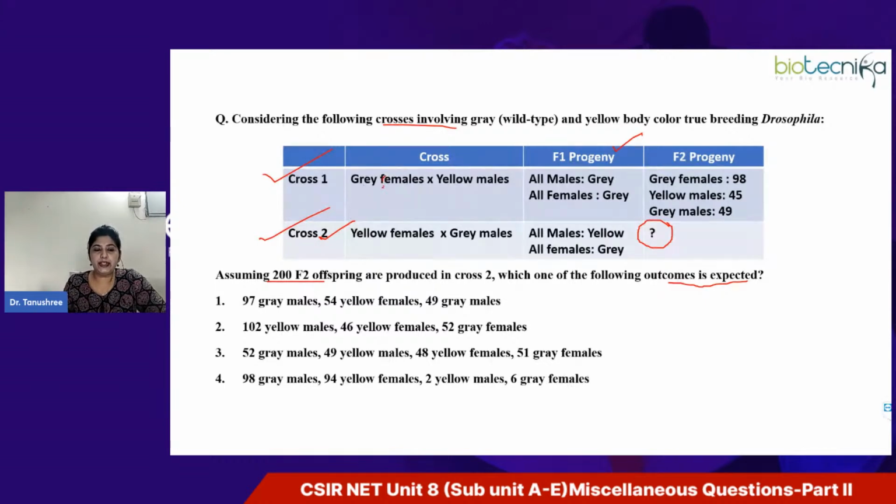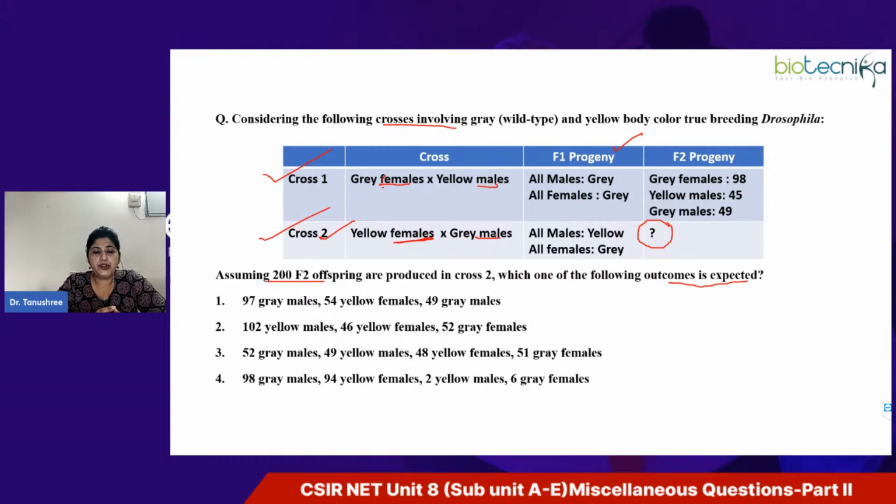Initially, the female which we considered was wild type and male was with the yellow body color. Now you are considering in another cross the female to be with the yellow body color and the male to be with the gray, that is wild type. Yes, Surendra, you are absolutely right. It is a reciprocal cross, right? So what you see over here is a reciprocal cross. So what you do in a reciprocal cross? Yes, Tejaswani, absolutely right. So F1 progeny is mentioned, F2 progeny, what it will be? Okay, Anupam, yes, it is reciprocal.